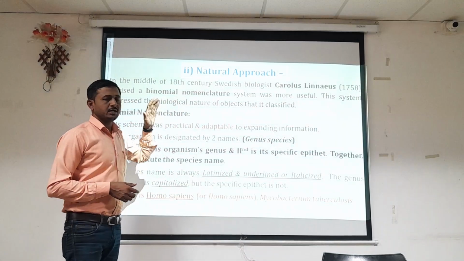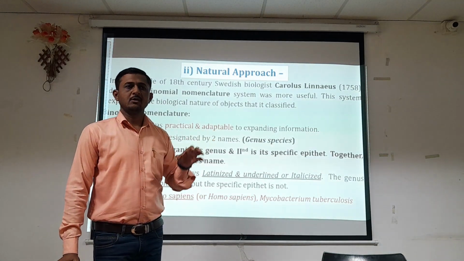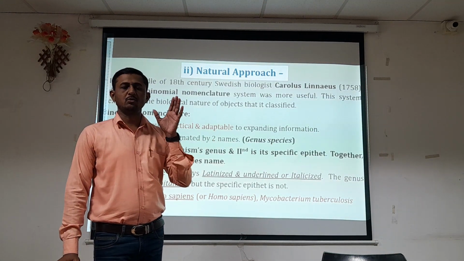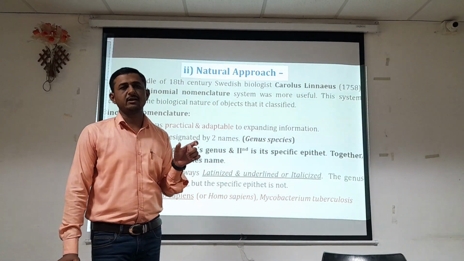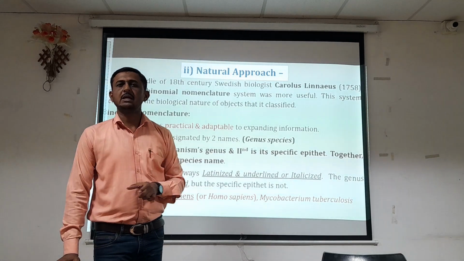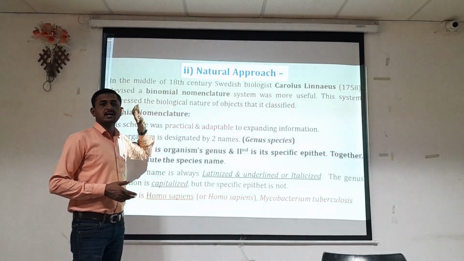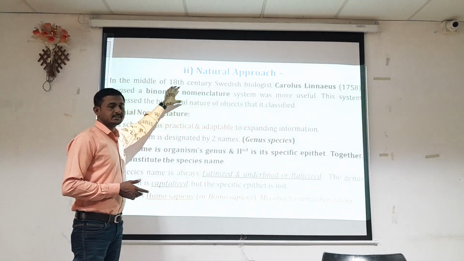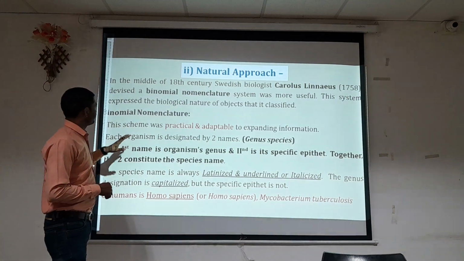In this way, each individual organism was given a name that was accepted worldwide. Throughout the world, that organism can be identified by using that particular name. No repetition is followed in that case, and the system is identical. So nowadays we still follow the binomial nomenclature system.